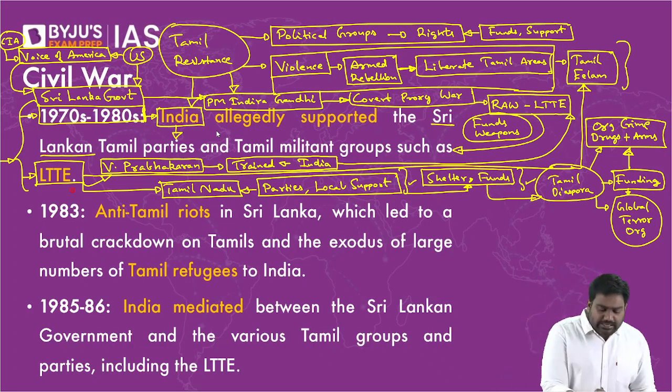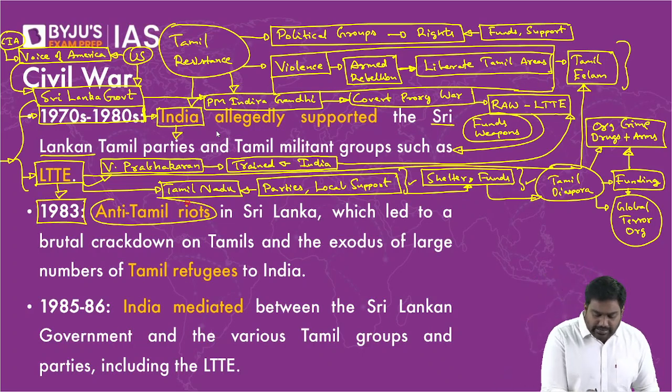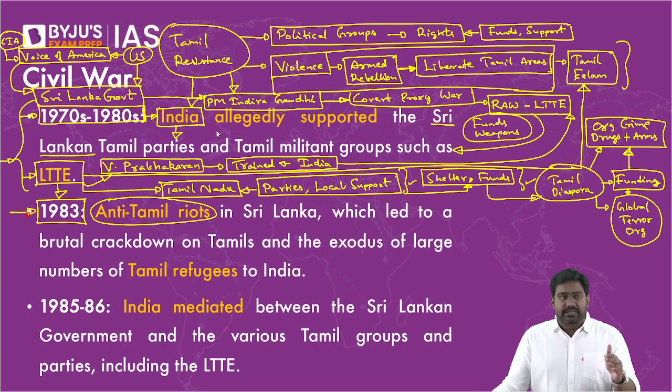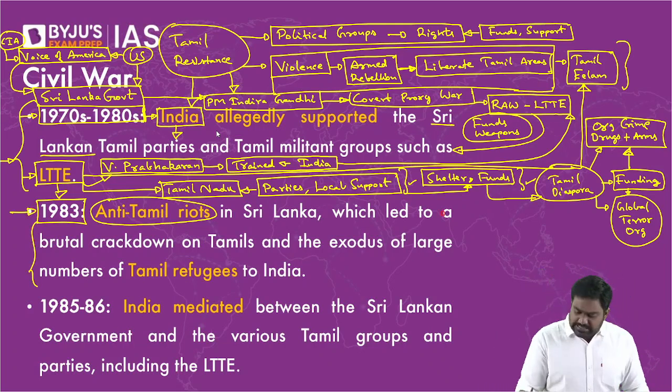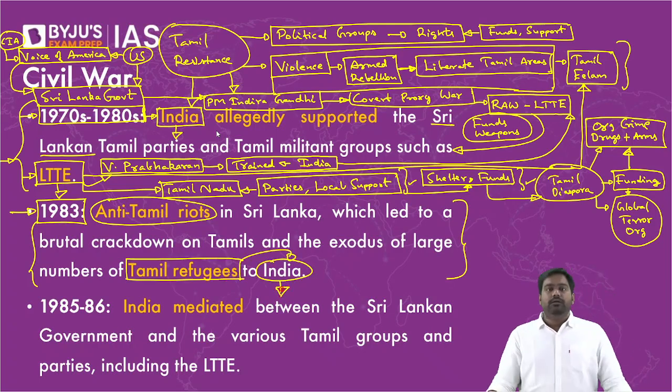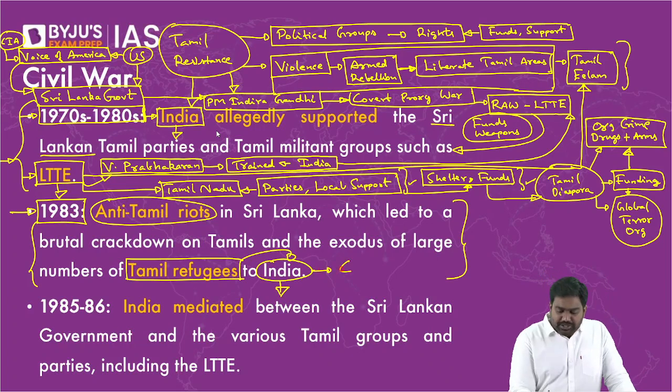And as LTTE started attacking Sri Lanka, there were massive anti-Tamil riots again in 1983. It was a retaliation by the Sinhala Buddhists and the government. In the name of countering terrorism, in the name of tackling LTTE, they unleashed massive violence against innocent Tamilians that triggered a massive refugee crisis into India. All right, this was a devastating event. Essentially, Sri Lanka slipped into a full-fledged civil war.